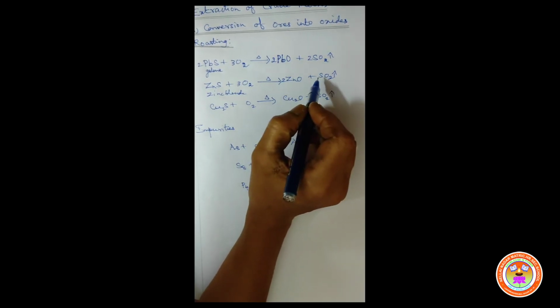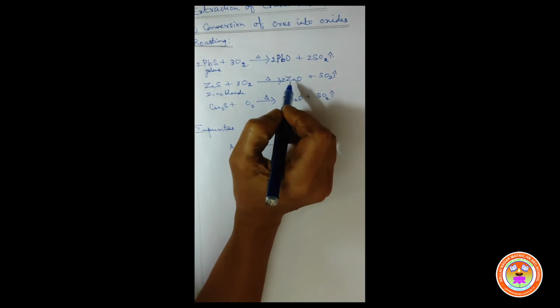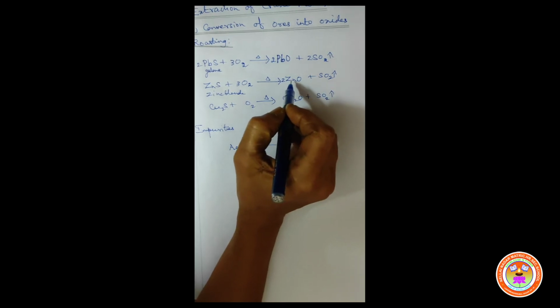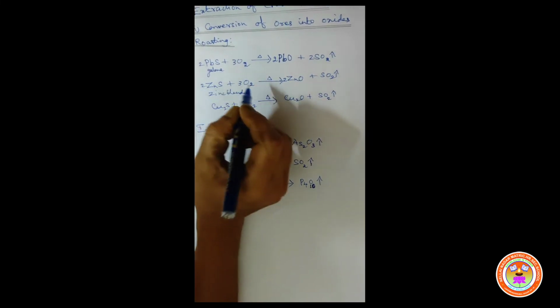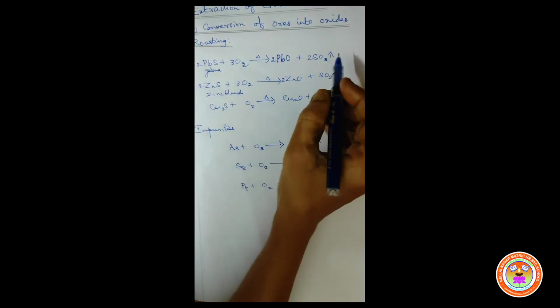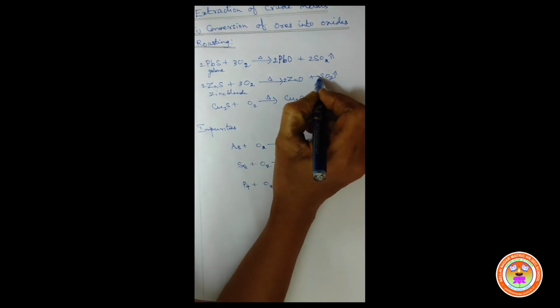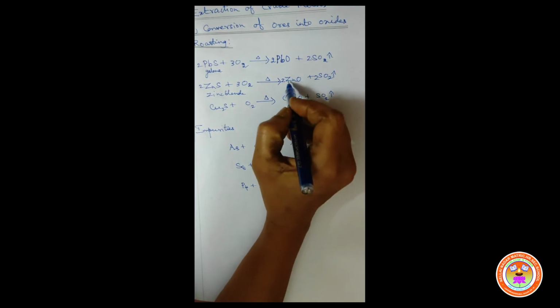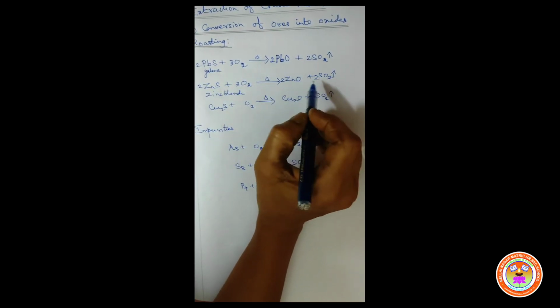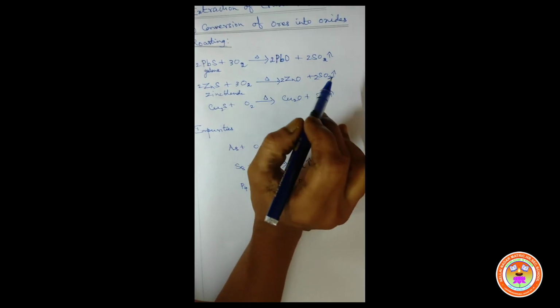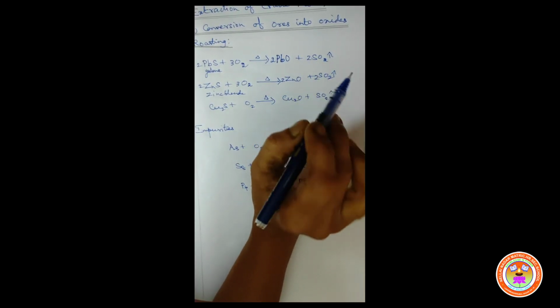Now there are 4 oxygen atoms, this side 6. The number of zinc atoms on the product side is 2, whereas on the reactant side 1. So write 2 before ZnS. Now there are 2 sulfur atoms, so we should write 2 before SO2 on the product side. So 2 zinc, then 2 sulfur. Totally, there are 6 oxygen atoms on both sides. Here also the balancing is the same.